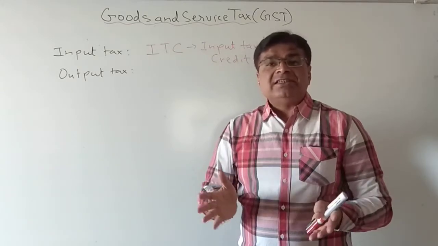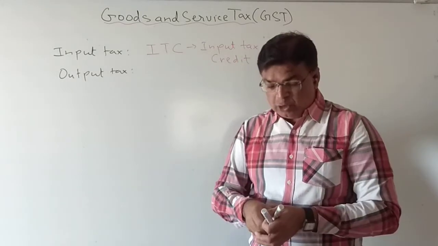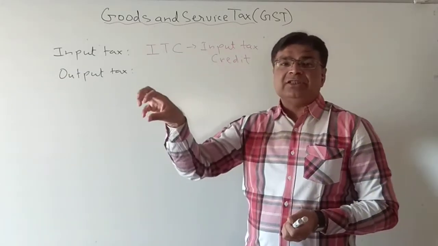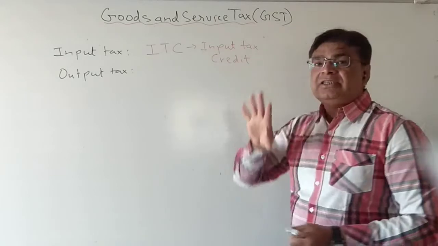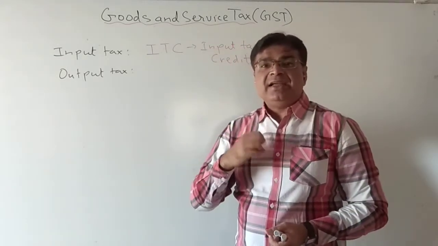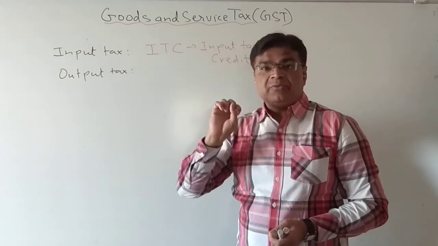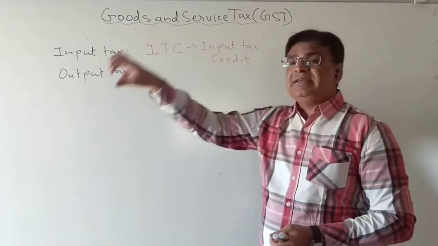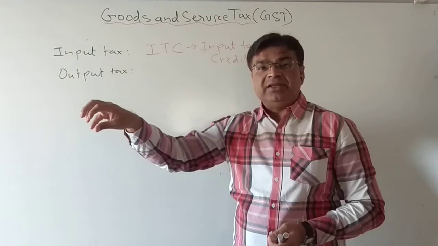Okay. And how much GST is payable, that we have also learned. So that is also called input tax credit, meaning something is deposited. Whenever I am purchasing the goods, the tax which I am paying goes to the government. So this tax is deposited with the government.